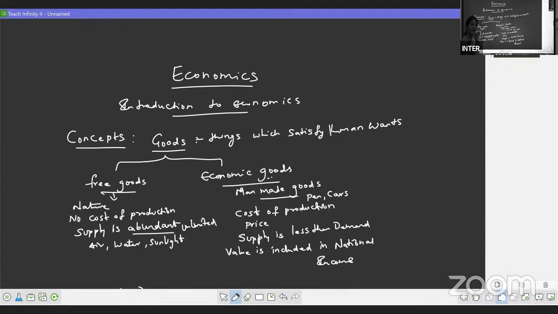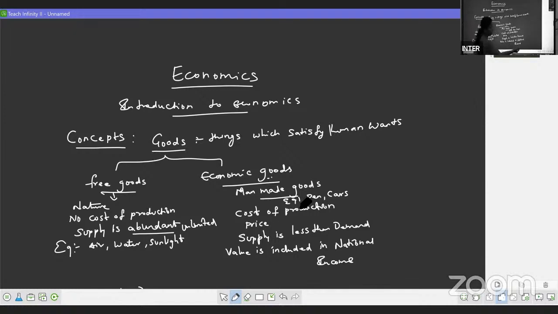Or else, they may give the question as difference between free goods and economic goods, which will be your 5 marks weightage question. This is how you have to write the difference between free goods and economic goods. And in this, remember, examples are very, very important over here. You can give your examples here. So, this completes the concept of free goods and economic goods.